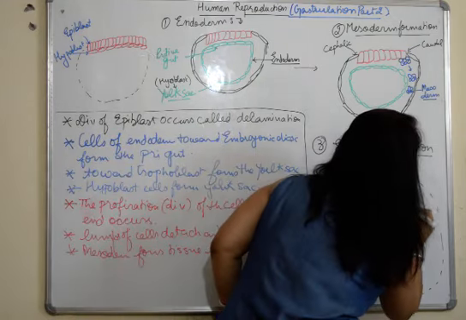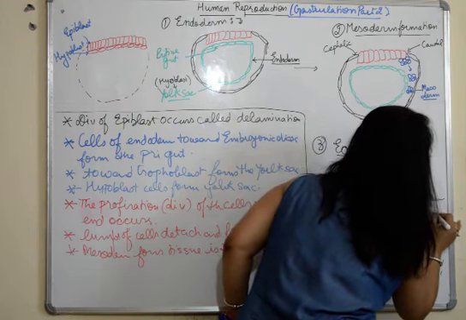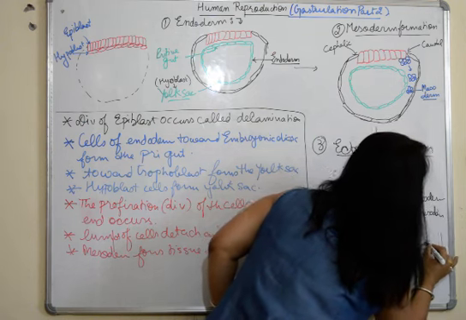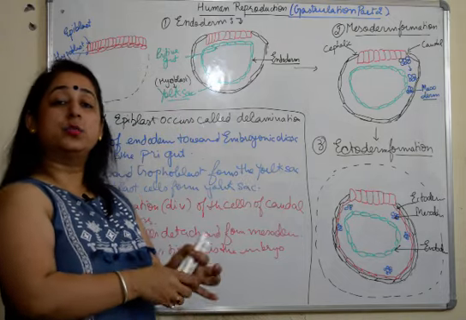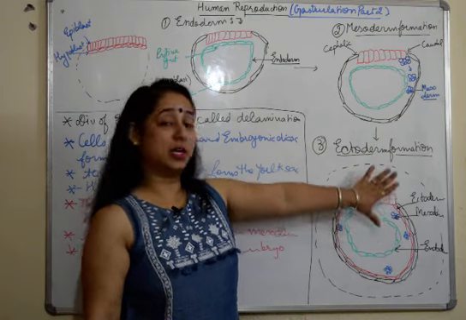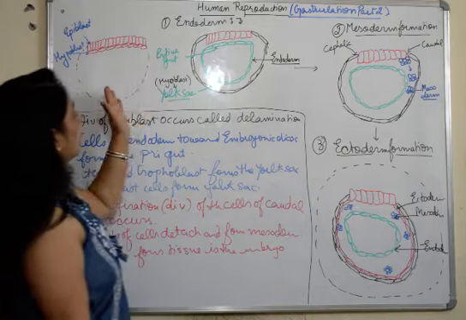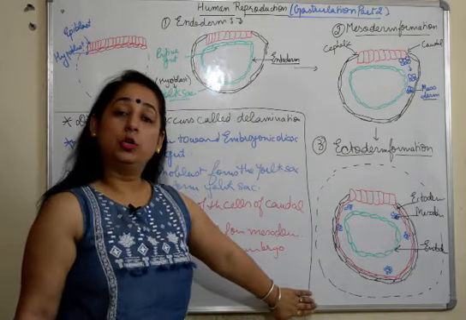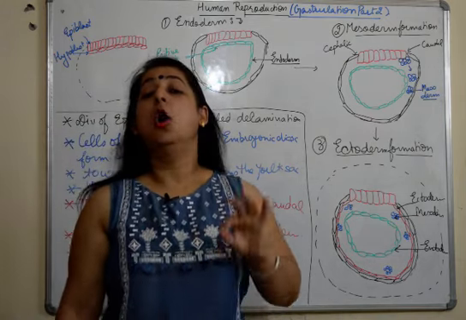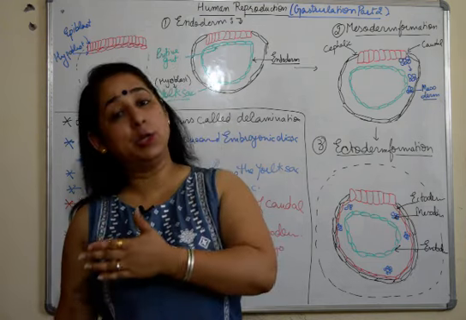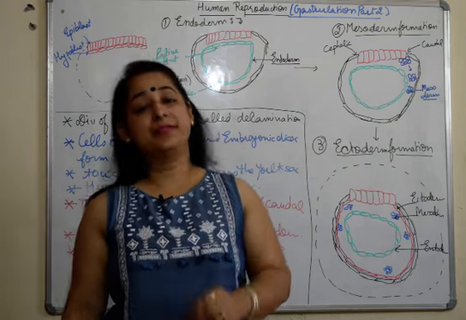I label the parts. This is the ectoderm, this is the mesoderm, and then we have the endoderm. Fine. So these are the three germ layers which are formed, and this whole structure will be there in the amniotic cavity for further development. So in this video we have discussed the formation of endo, meso and ectoderm and how they are formed. In our next video, we are going to discuss the fate of all three layers, that is ecto, meso and endoderm, that is which layer is going to form what, and we'll discuss the important questions also which are framed from this topic.